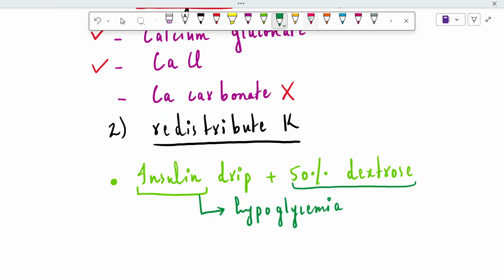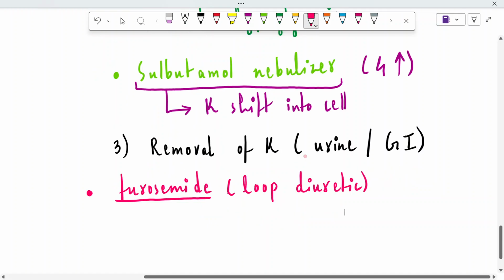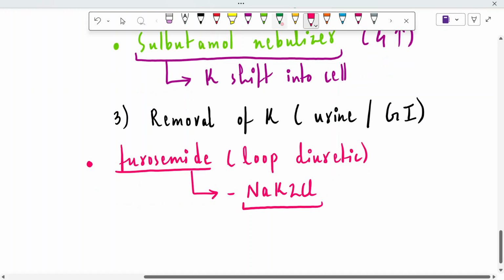More specifically, it blocks the sodium potassium 2 chloride co-transporter in the thick ascending limb of the loop of Henle. When it is blocked, sodium, potassium and chloride cannot be reabsorbed, and they will drain into the urine, so there will be kaliuresis, and that's what we need.